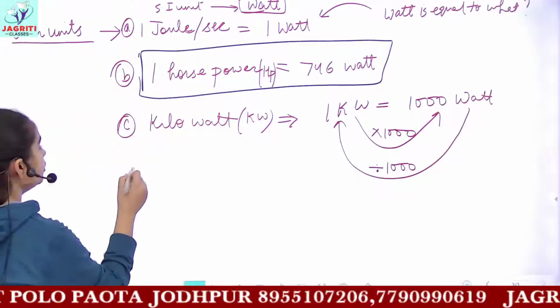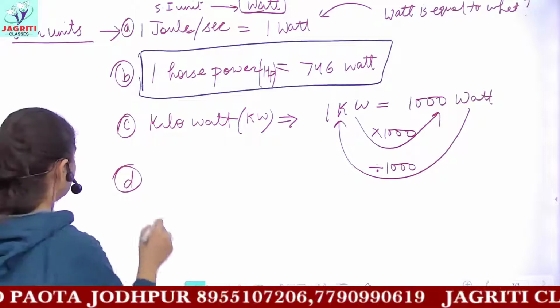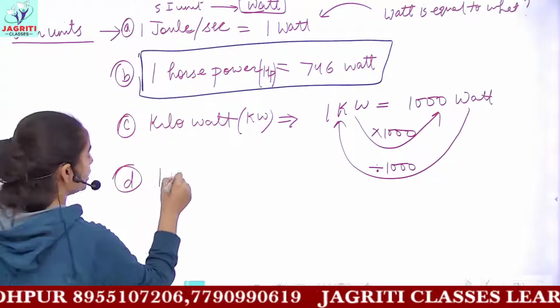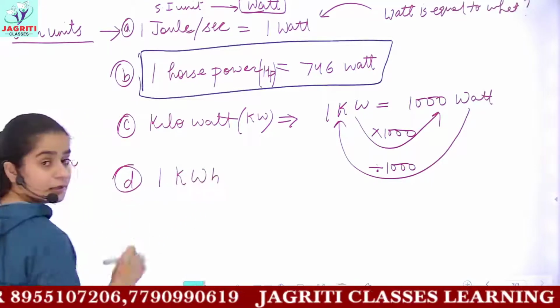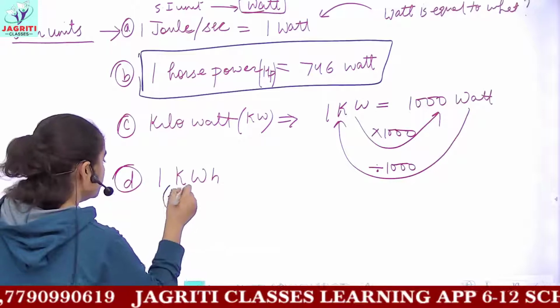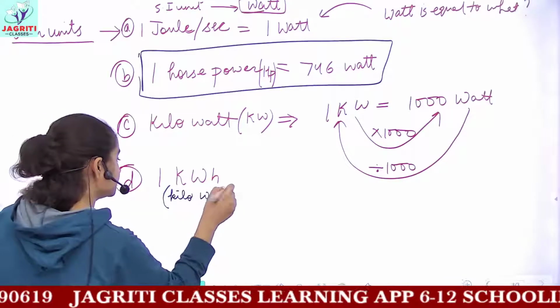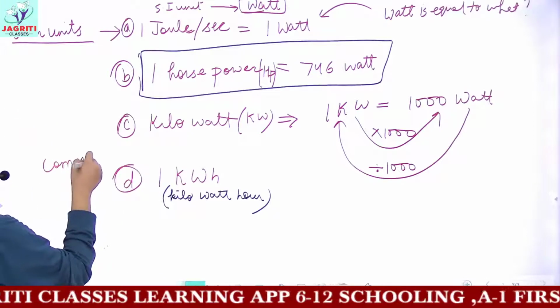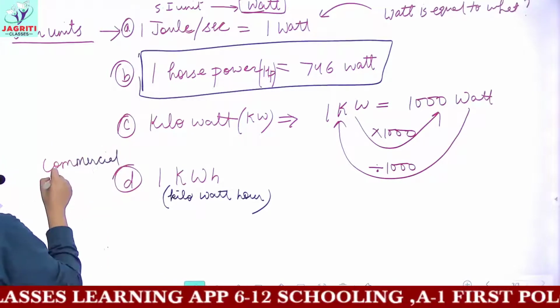Then the next kind of unit is a commercial unit, and the unit I am talking about is 1 kilowatt hour. It stands for the term kilowatt hour, and this unit is also known as the commercial unit of power.